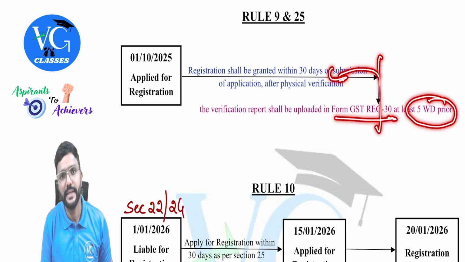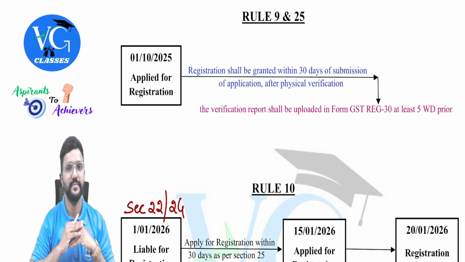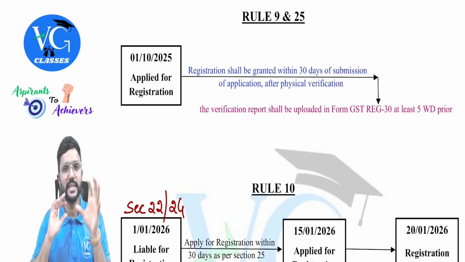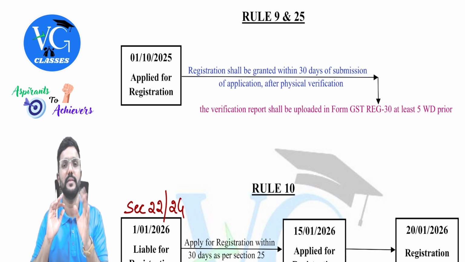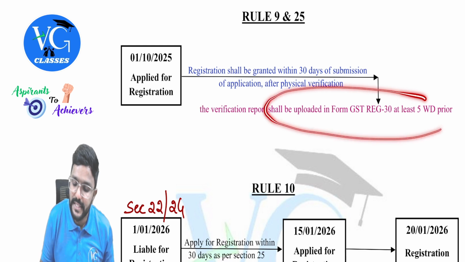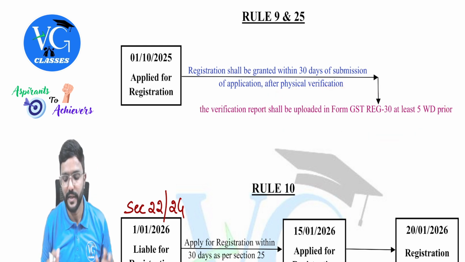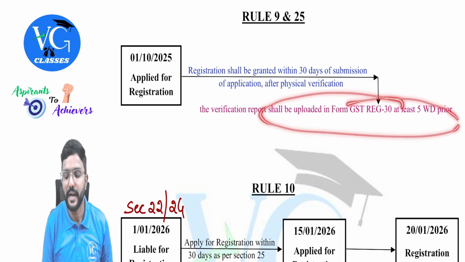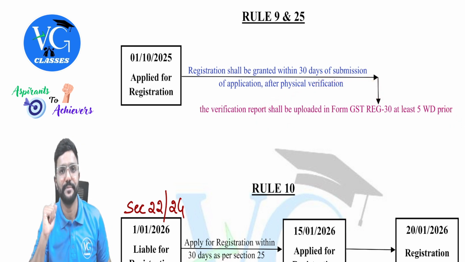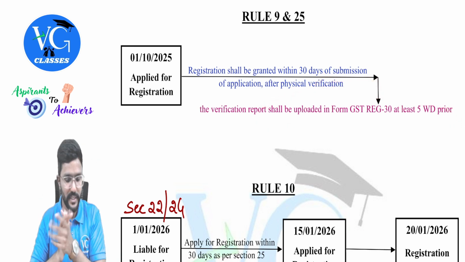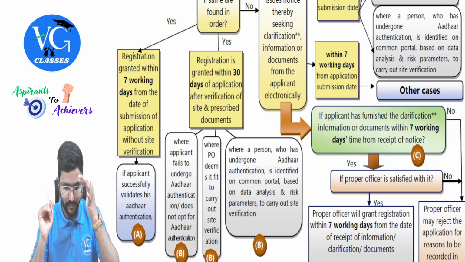And within that 30 days, he should grant the registration. Is that clear? So all this task has to be completed within 30 days. But whereas this task, they're telling you will get maximum like 25 days for that. So this task has to be completed at least 5 days before this deadline. Got it? Yes, sir. Sure.